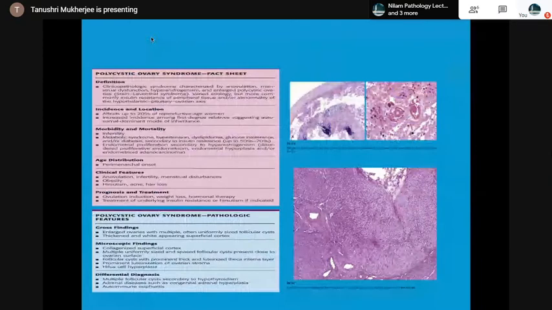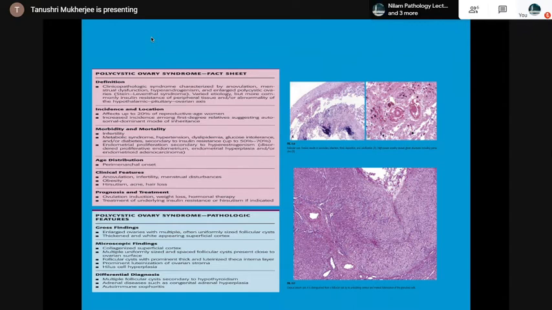This is a syndrome characterized by anovulation, menstrual dysfunction, hyperandrogenism, and large polycystic ovaries. Earlier it was called Stein-Leventhal. Etiology is varied. Affects up to 20% of reproductive age women. It causes infertility, anovulation, menstrual disturbances, obesity, hirsutism, acne, hair loss. Grossly enlarged ovaries, multiple, often uniformly sized follicular cysts, thickened and white appearing superficial cortex.